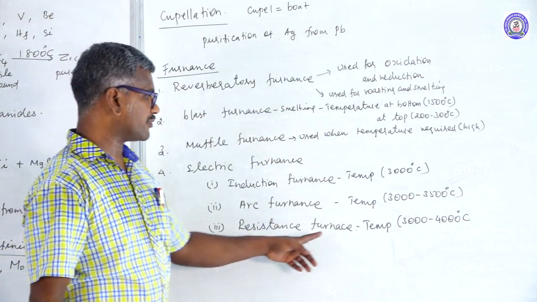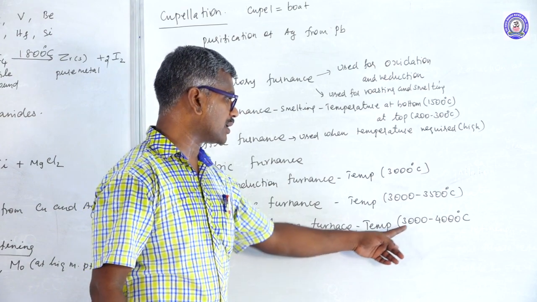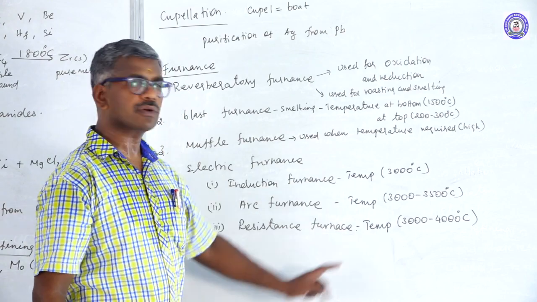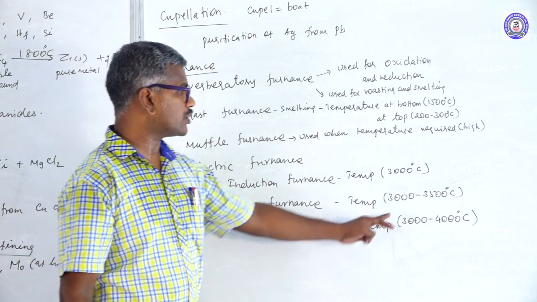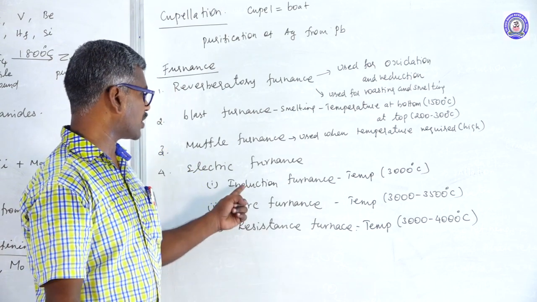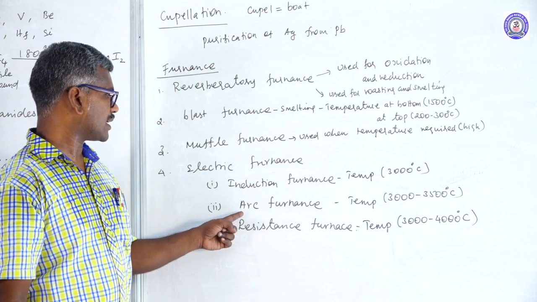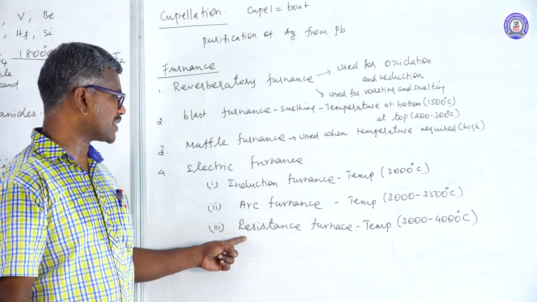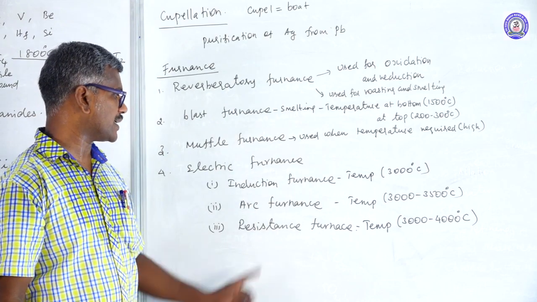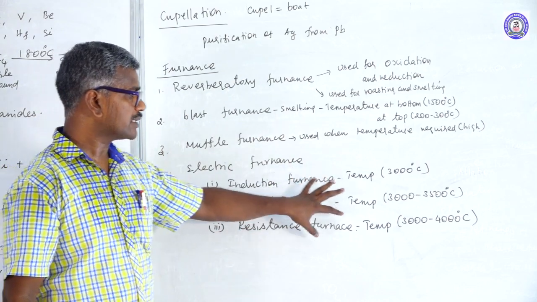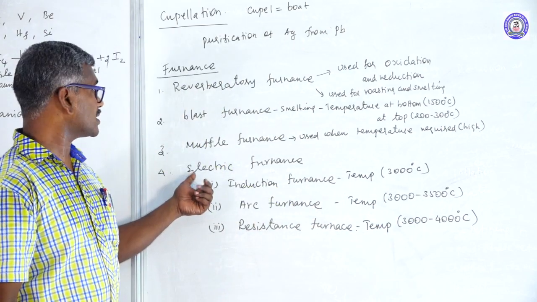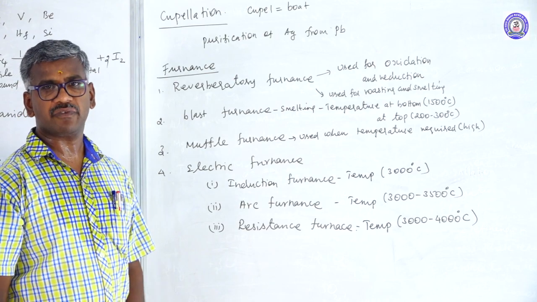There is a resistance furnace; the temperature required is 3000 to 4000 degrees Celsius. One more question may be asked: for 3000 to 3500, which furnace is used? Option 1 is induction furnace, option 2 arc furnace, option 3 resistance furnace, option 4 river putty furnace. The answer is arc furnace. Very important, the temperature may be asked for 1 mark. This is known as an electric furnace. This one is a special type of furnace.